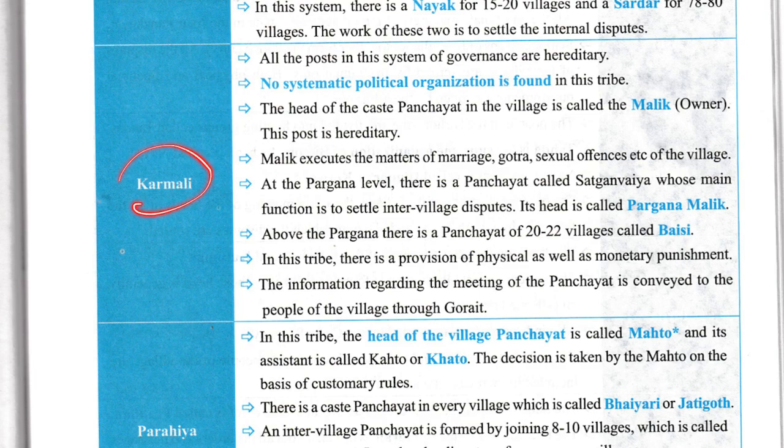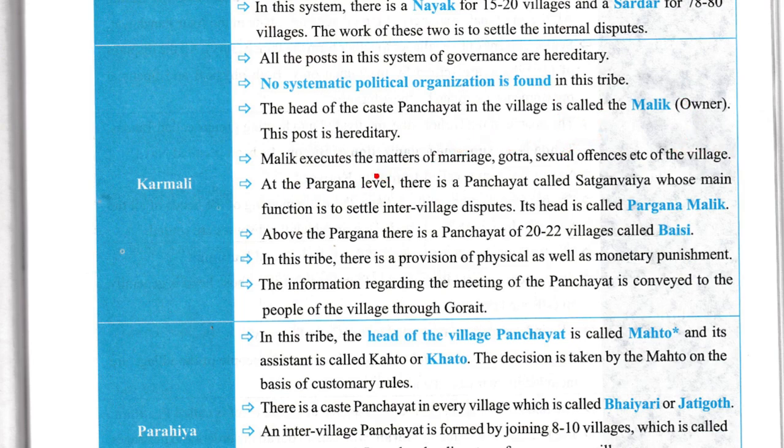Now, Karmali. All the posts of this system of governance are hereditary. No systemic political organization is found in this tribe. The head of the caste panchayat in the village is called Malik, that is owner, and the post is hereditary. Malik executes the matters of marriage, gotra, sexual offences, etc.